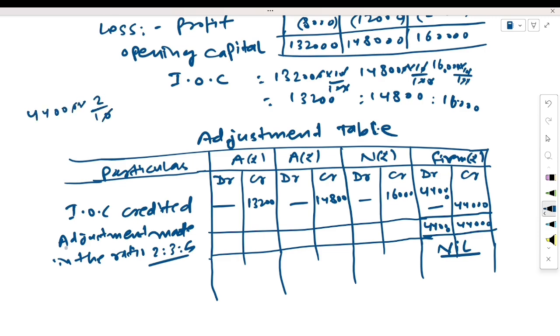44,000 at 2 upon 10 will be 8,800. 44,000 at 3 upon 10 will be 13,200. 44,000 at 5 upon 10 will be 22,000.